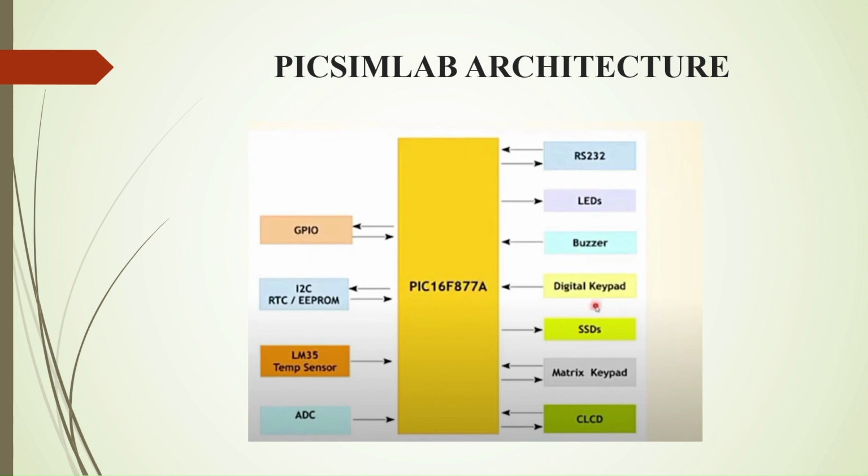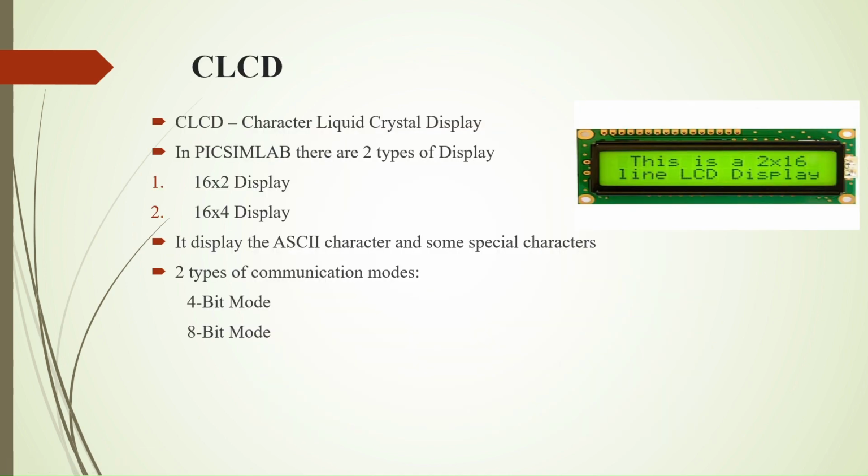Next comes the PICSimLab architecture. This shows the PICSimLab architecture. Next comes the CLCD. CLCD stands for Character Liquid Crystal Display. CLCD is a screen that is used to display the result. In PICSimLab there are two types of display, that is 16x2 display and 16x4 display. It displays ASCII characters and some special characters. There are two types of communication mode, that is 4-bit mode and 8-bit mode.